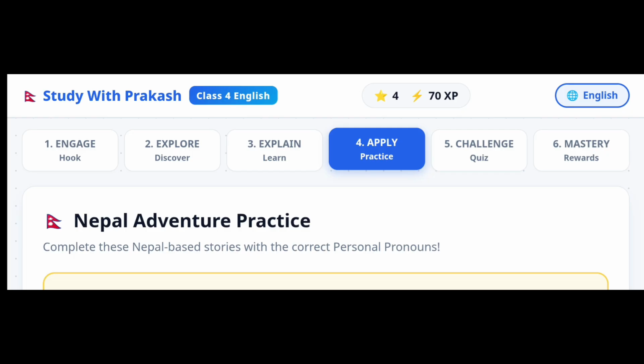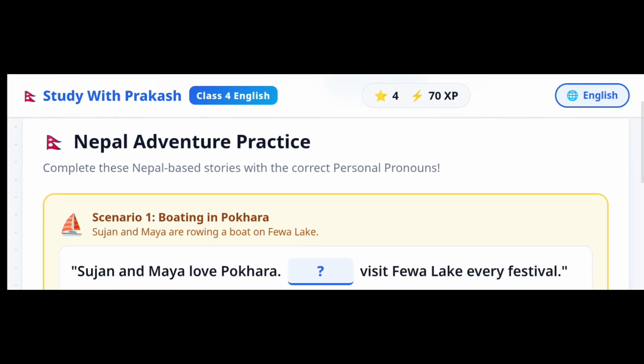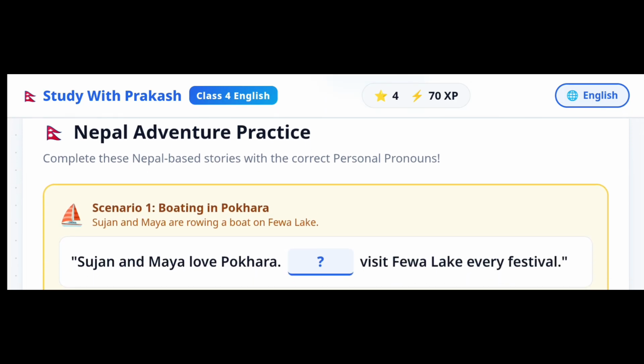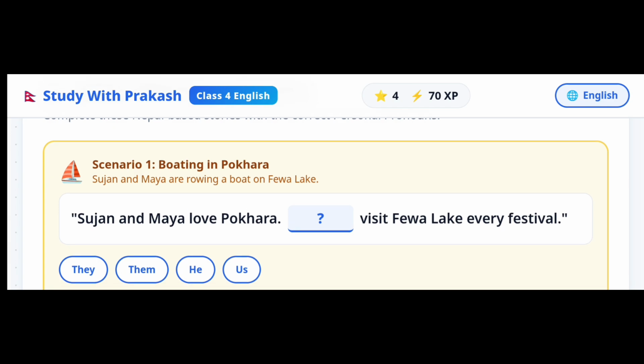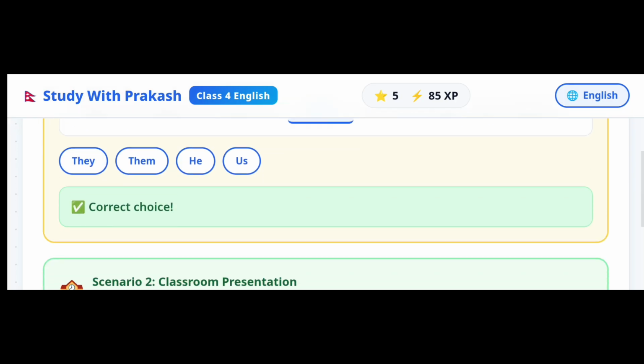Okay. Now we will do the exercise. Susan and Maya are rowing a boat on Fewa Lake. Susan and Maya love Pokhara. Now pause the video and comment the correct answer below. Very good. They visit Fewa Lake every festival.